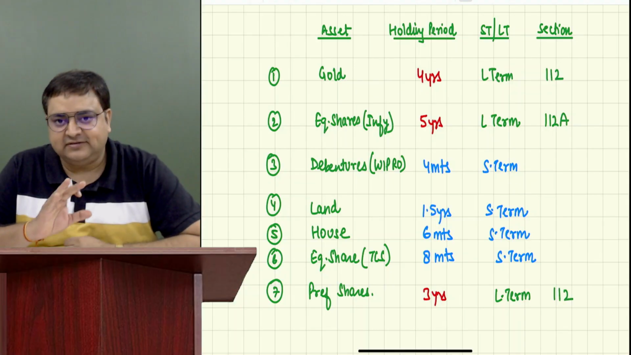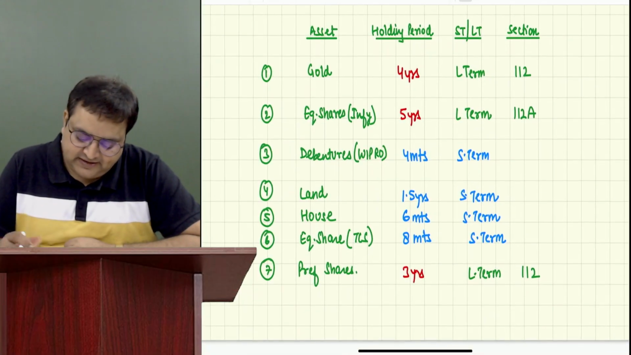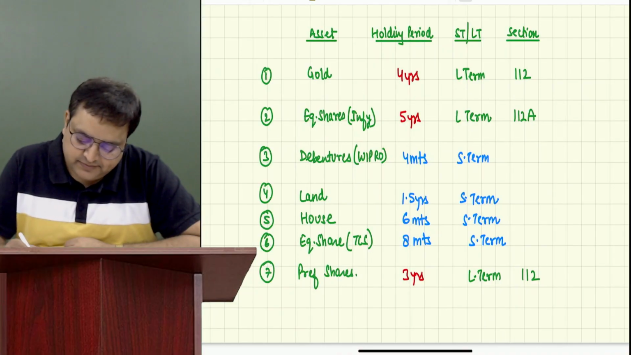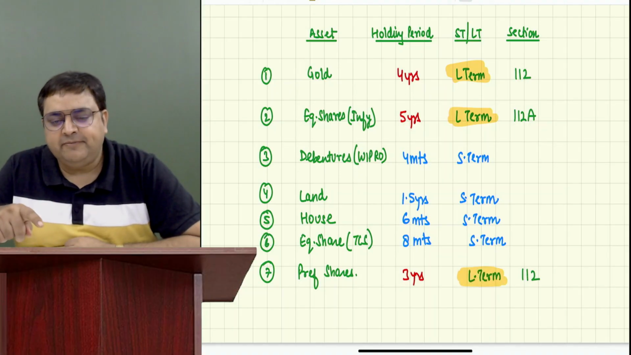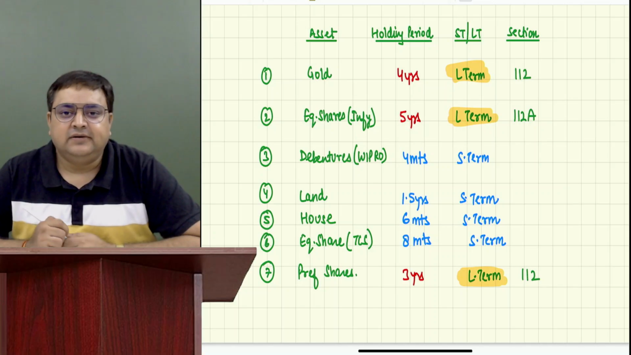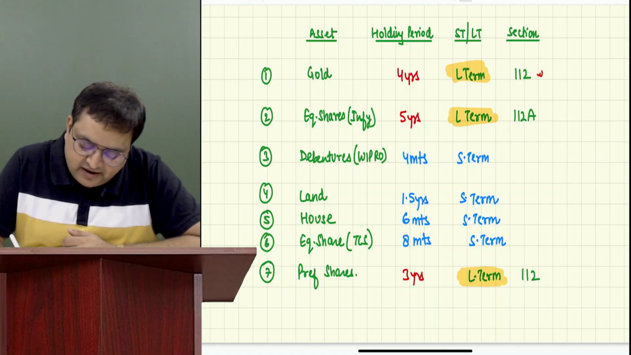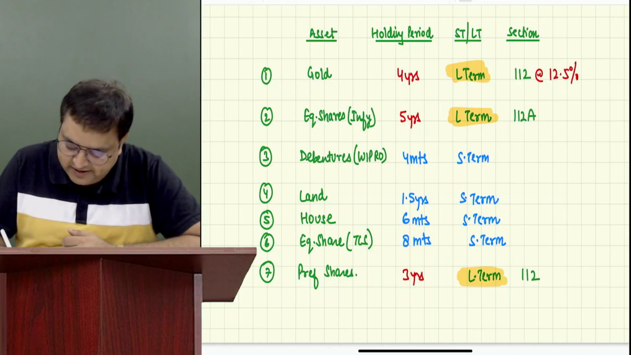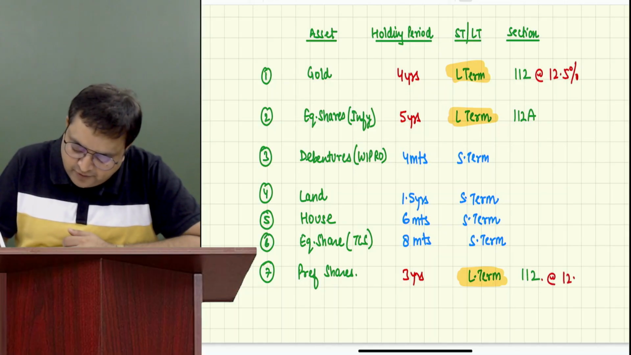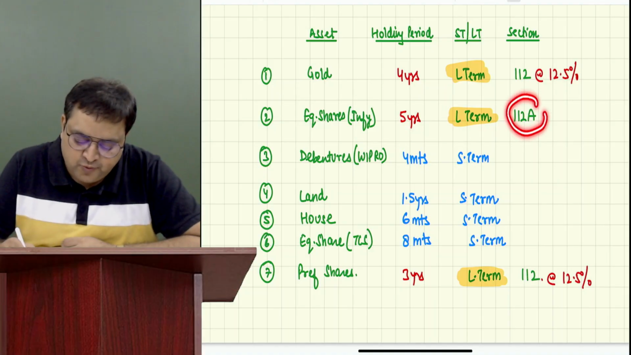Are you okay with this now? Guys, tell me, this is long term, this is long term, this is long term. Normal rate is applicable or special rate is applicable? Special rate. What is the tax rate on 112, last one, at rate of 12.5%? Write it over here. What is the tax rate on 112A?